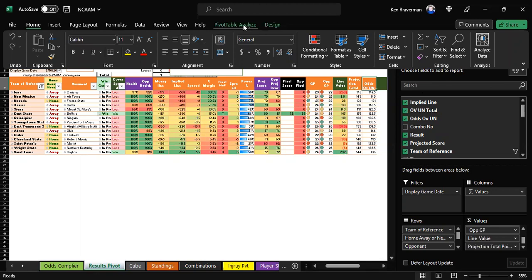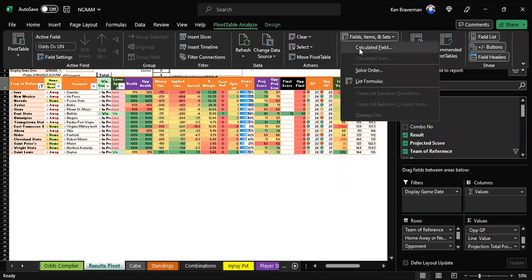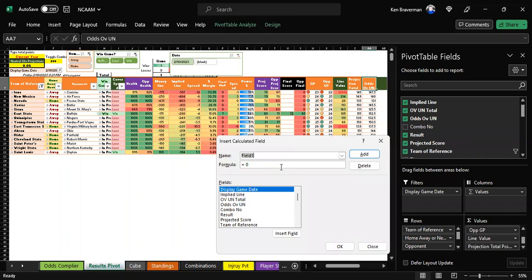So if we go to fields and items and sets in the pivot table analyze menu up at the top, we do this thing called a calculated field. And what we're going to have is the odds over under less projected over under. So we're taking whatever the odds were, whatever that number is, and we're going to subtract what ours was. And then we're going to compare it to the actual, I think. But I want to see the huge variance between the projected and the odds, right?